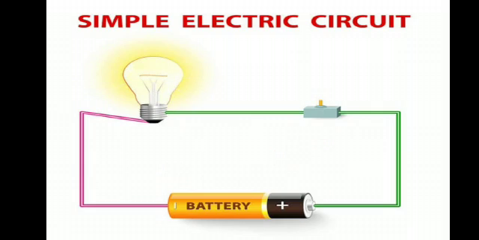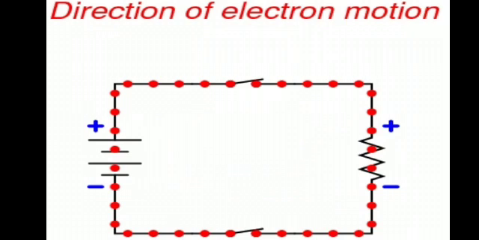When the physical classes restart, inshallah, beta, I will conduct a test of the definition of the circuit. You have to learn this definition. Alright, what is a circuit? A circuit is like a circle. If you run all around a cricket ground, you have completed a circle. Beta, we all know a circle has no corner and no sides.